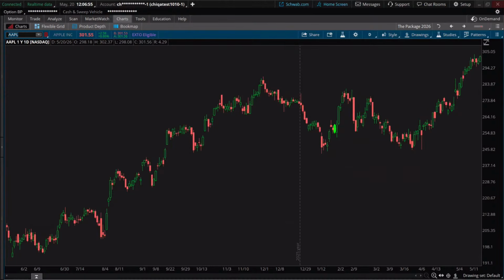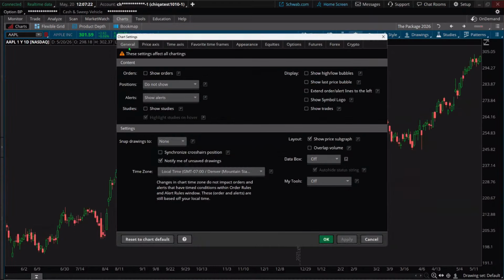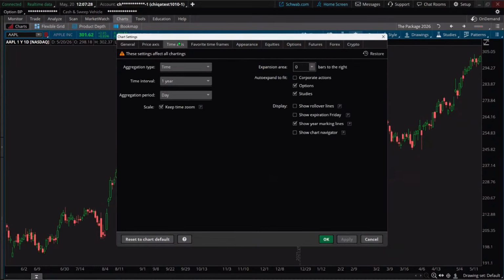let's do this. When you want to change the settings in the chart, your big key thing to keep track of here is going to be this gear. Because when you click on the gear, it's going to give you several choices of things. And we're going to go through and pick some of them, and see what the implication of that is. All right, so first off, we're going to click on that gear. And at the top, you're going to see several tabs. Starts in the general tab, price axis, time axis, and so forth. We'll go through each of these.